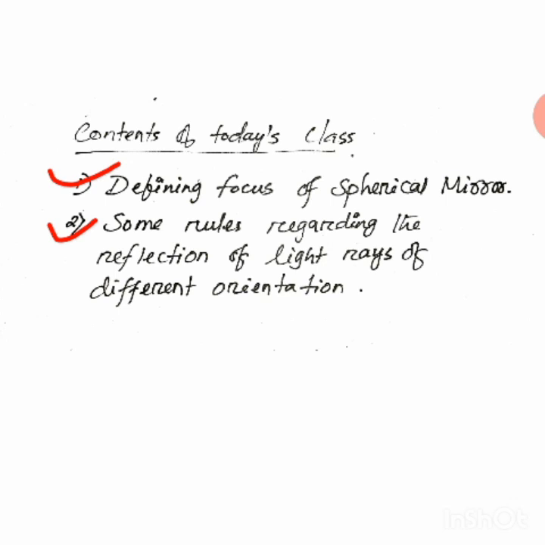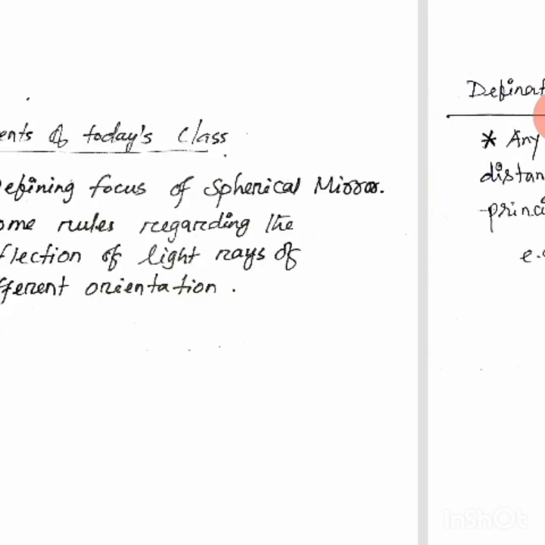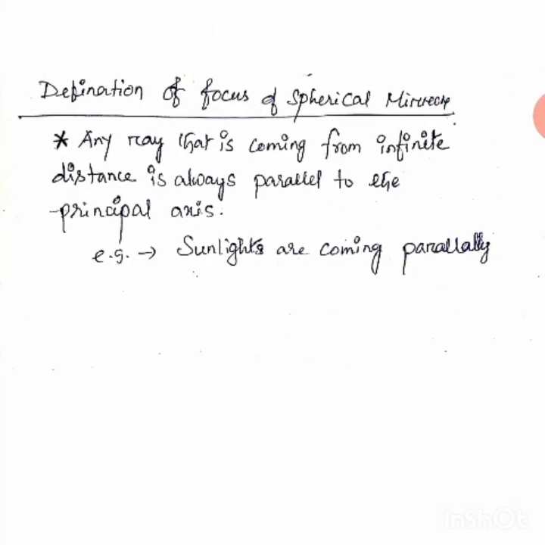As we know, there are two types of spherical mirror: concave and convex. So we have to understand how the focus of a spherical mirror, both concave and convex, is defined. That is very important. So let's start the video.